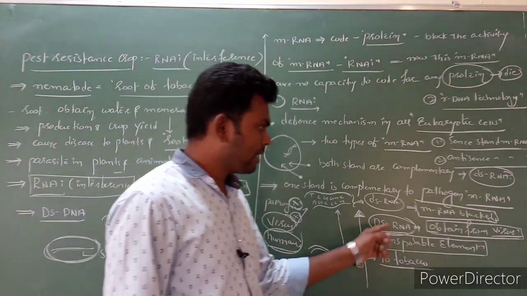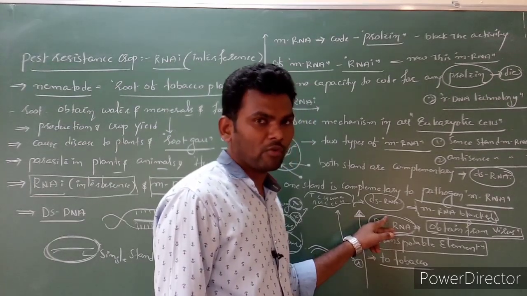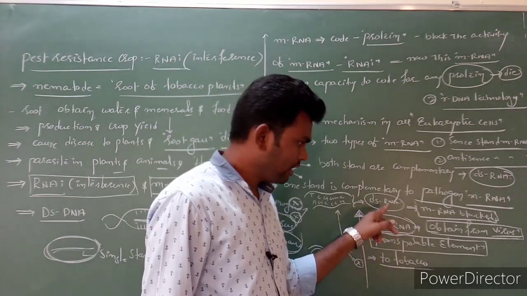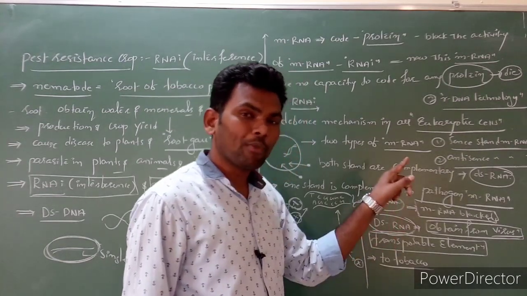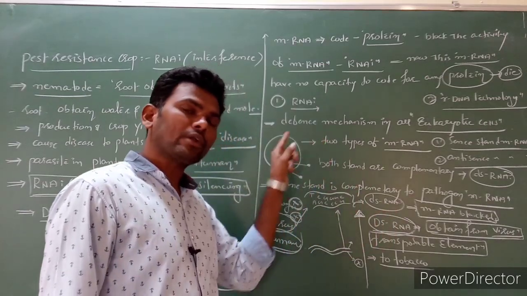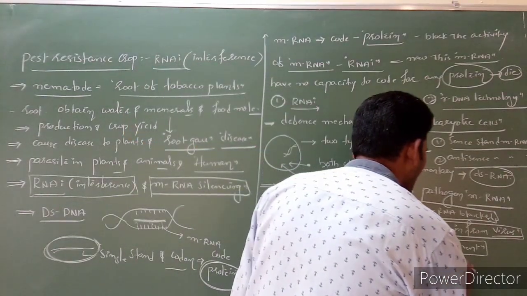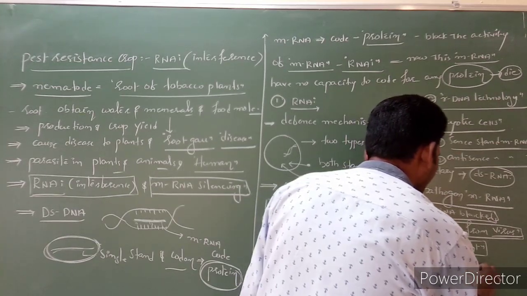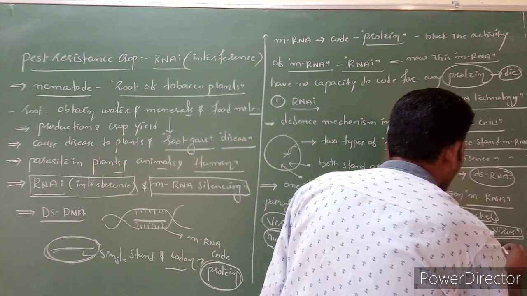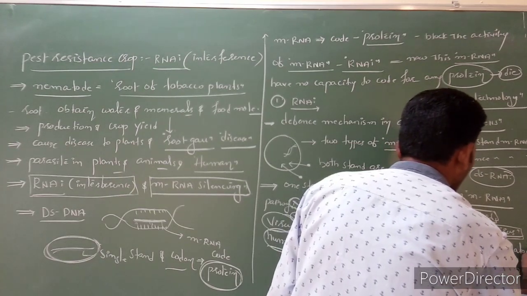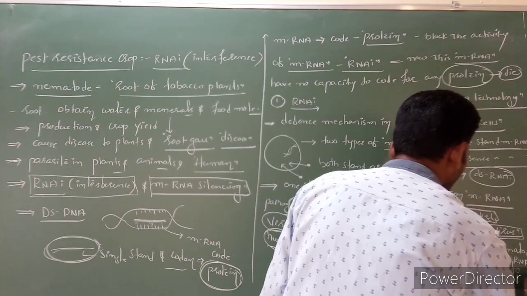In the tobacco plant, what happened? Out of these two strands, one strand will survive, one strand will die. And this one strand of mRNA is complementary to the nematode's mRNA.